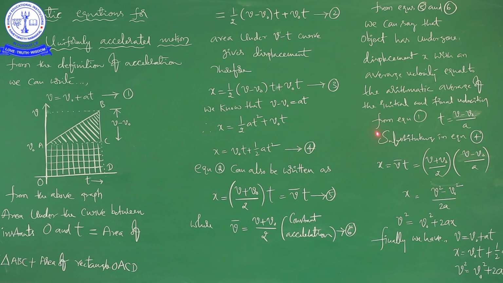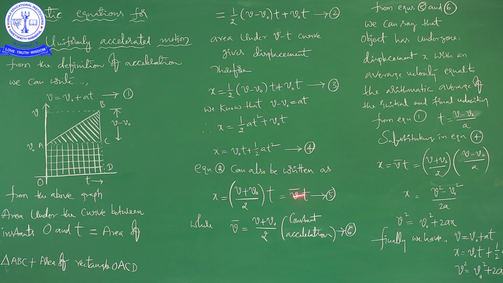So, this t value we are substituting in equation 5, not equation 4, because equation 5 comes from the definition of average velocity when a body is moving with uniform acceleration. So, t is equal to (V minus V naught) by A, we are writing in equation 5.